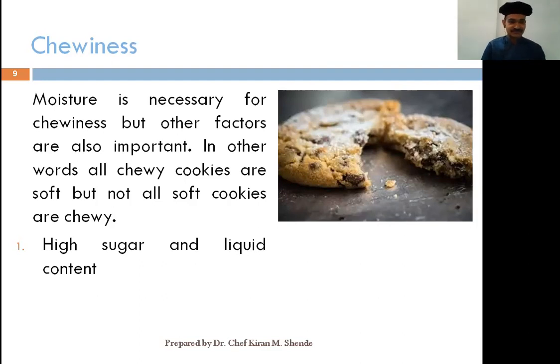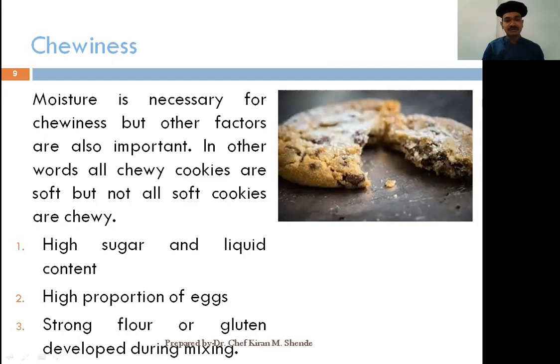A few factors influence it: high sugar and liquid content in the formula. If high proportions of eggs are used in the formula, if a strong flour is used, or if gluten is developed during the mixing process.